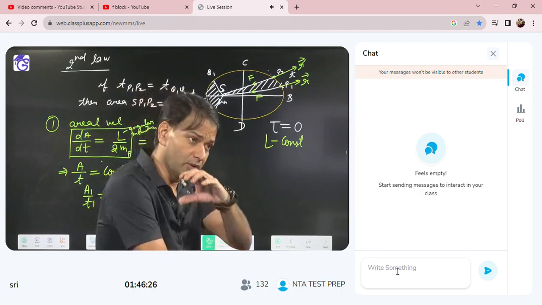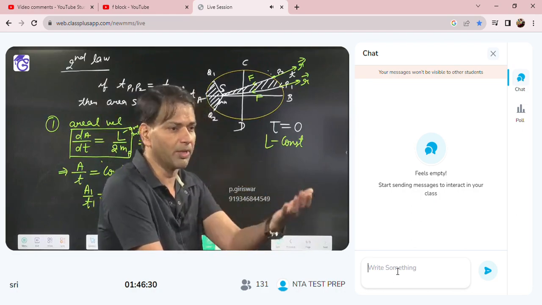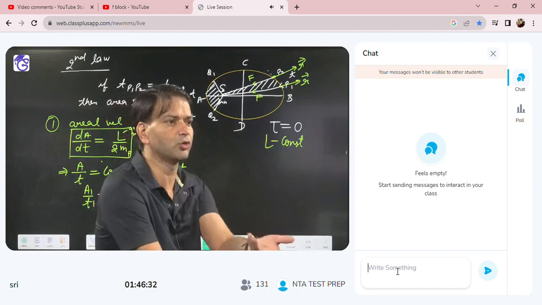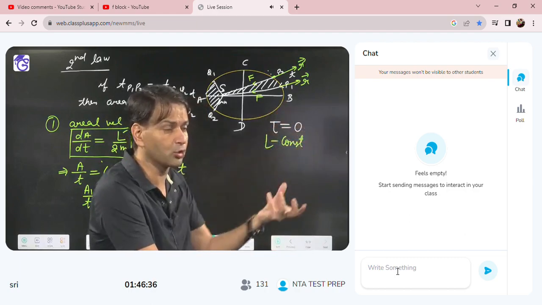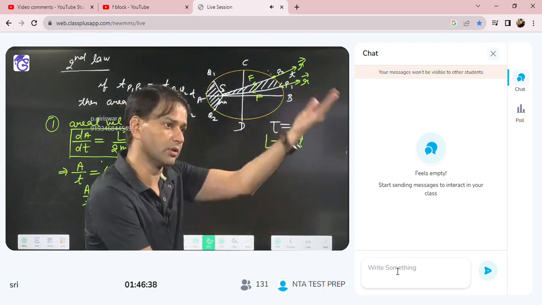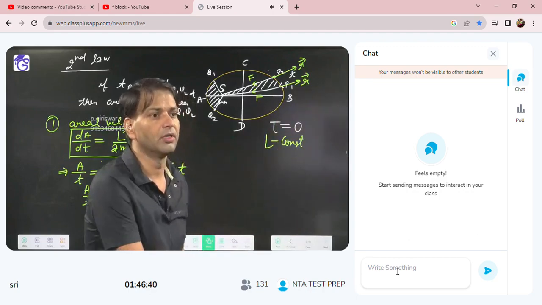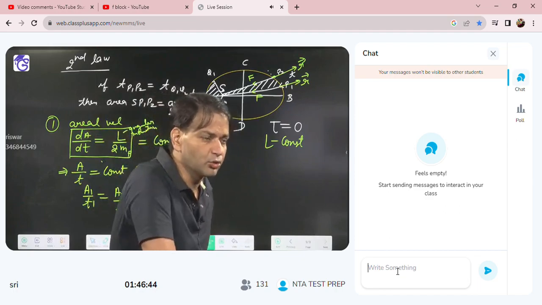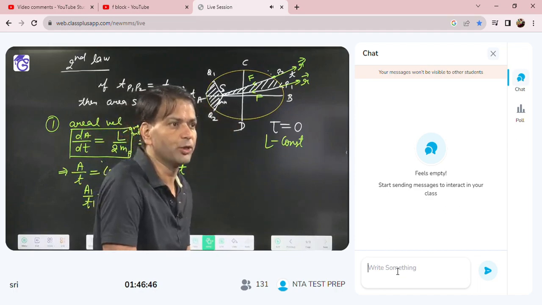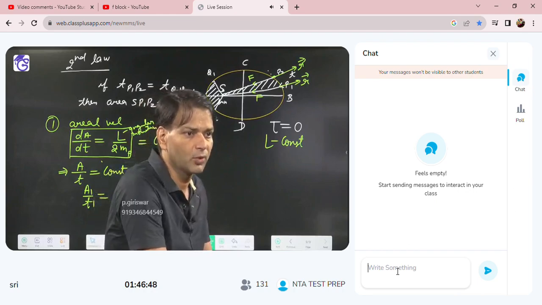Double the area, time will also be double. We apply A1 upon T1 is equal to A2 upon T2. Area is double, so it will take double the time to travel from P1 to P2.